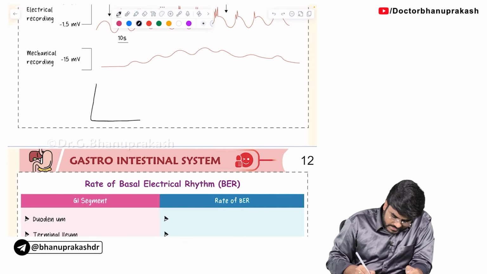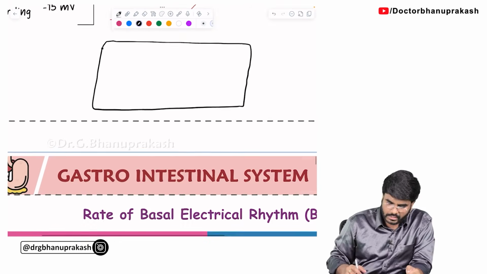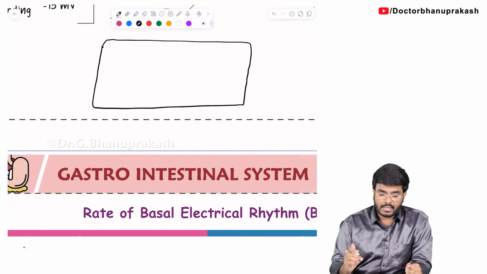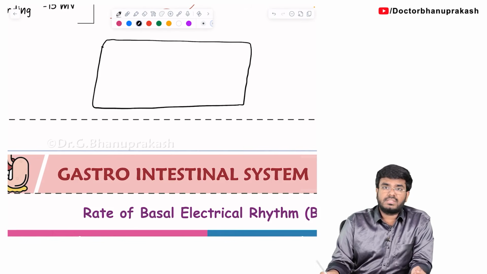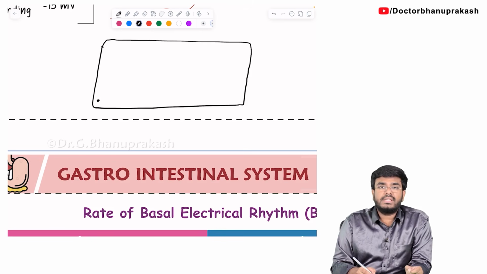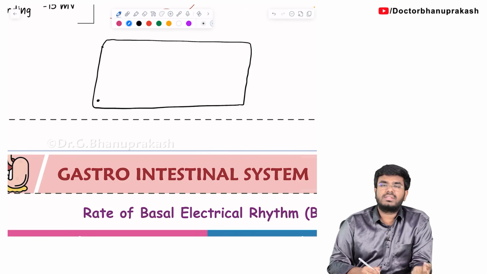Okay. Let's say this is the interstitial cell of Kajal. We all know every cell has a resting membrane potential, usually negative. Now these interstitial cells of Kajal also have some resting membrane potential. Let's say some negative value is there. But this voltage is not going to be constant. It keeps on fluctuating because of the influx of ions and efflux of ions.